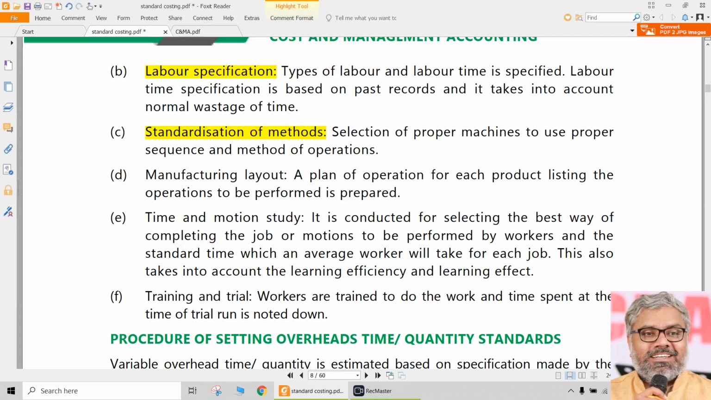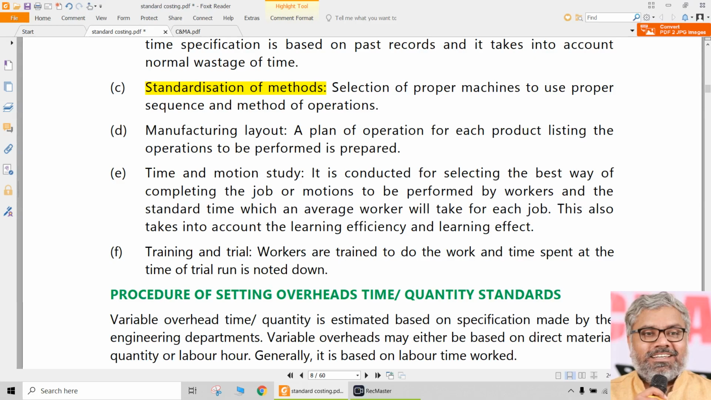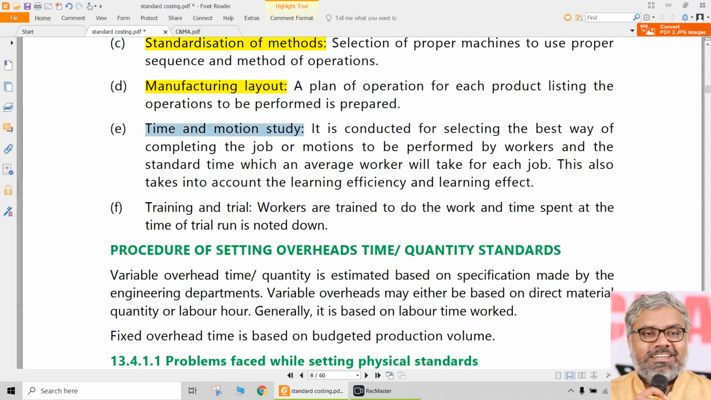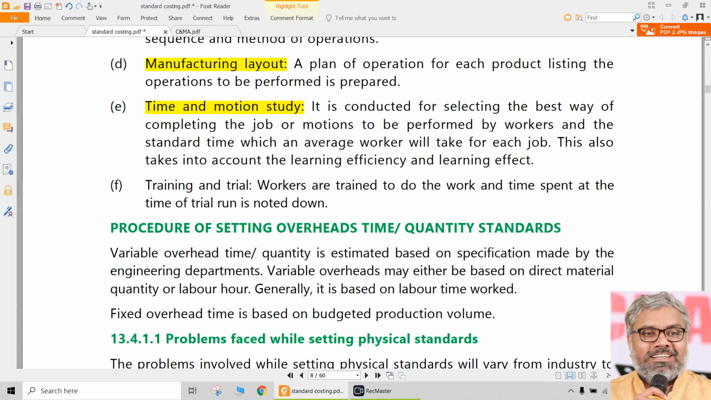If two different people are doing according to their own whims and fancies in the same organization, that will not work. Everybody has to work in the same way. So there should be a standardization of methods, and the layout of the manufacturing has to be properly made. As we discussed earlier, time and motion studies will help in understanding how much time the manufacturing of a product will actually take for an average worker.